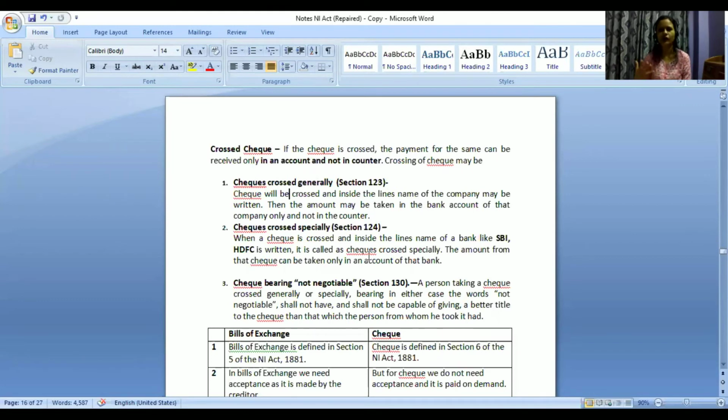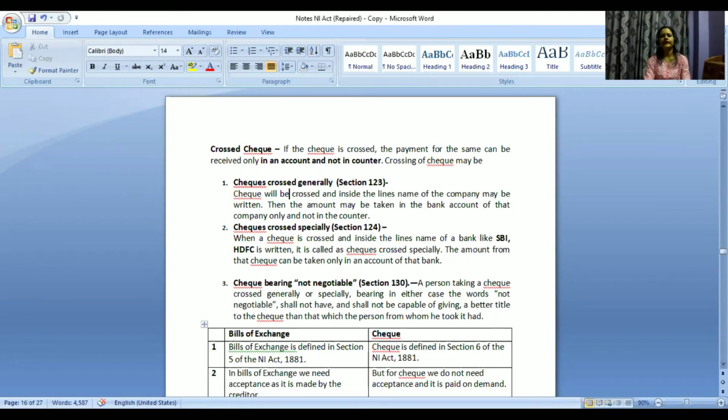This is also a very common question. Try to remember there are 2 types of crossings. Section 123, crossed generally; section 124, crossed specially. And what is crossing? When you can get the amount only in your bank account. This thing you try to remember. It's very important. Most of the times questions are asked from this part.